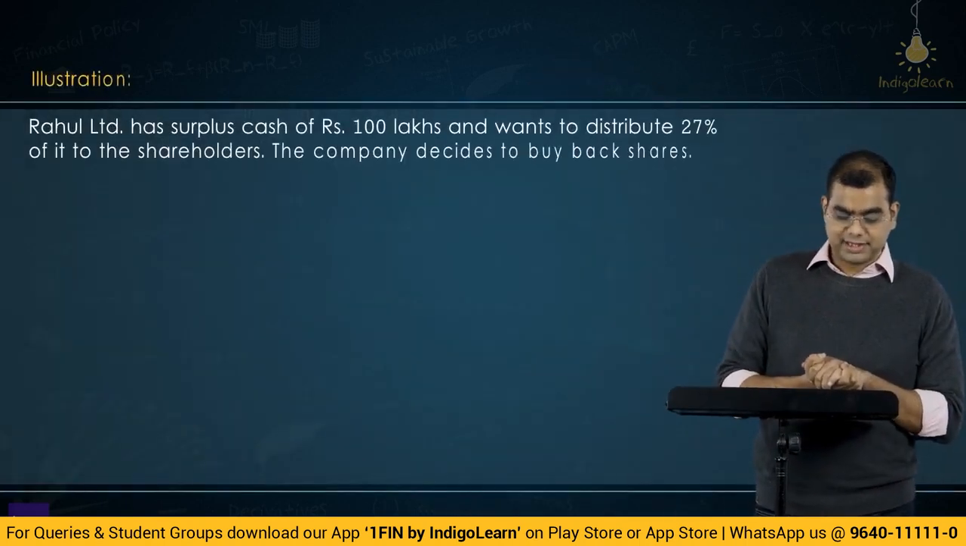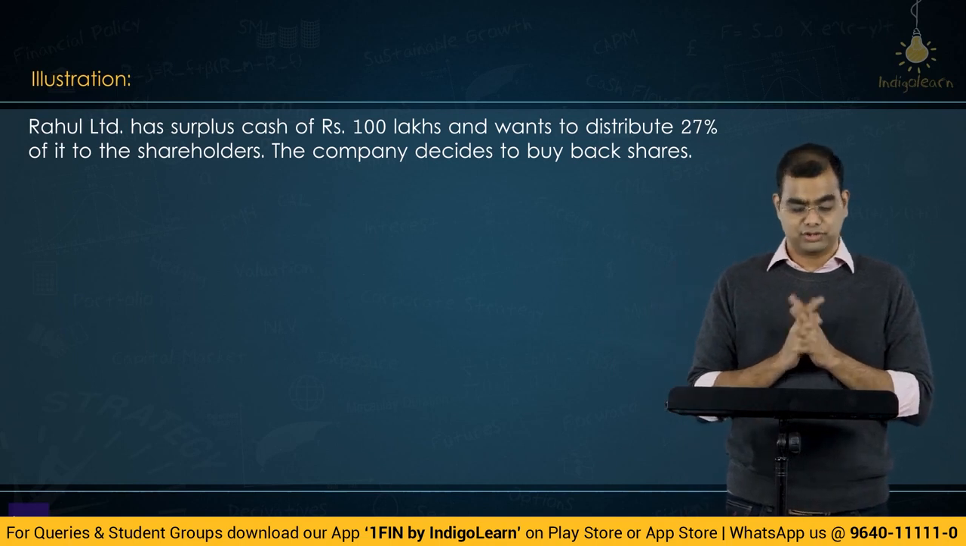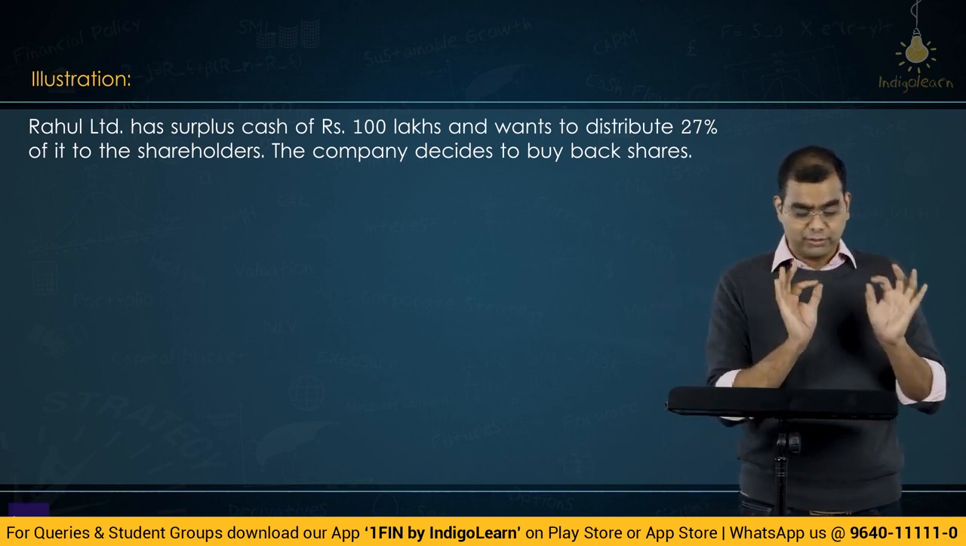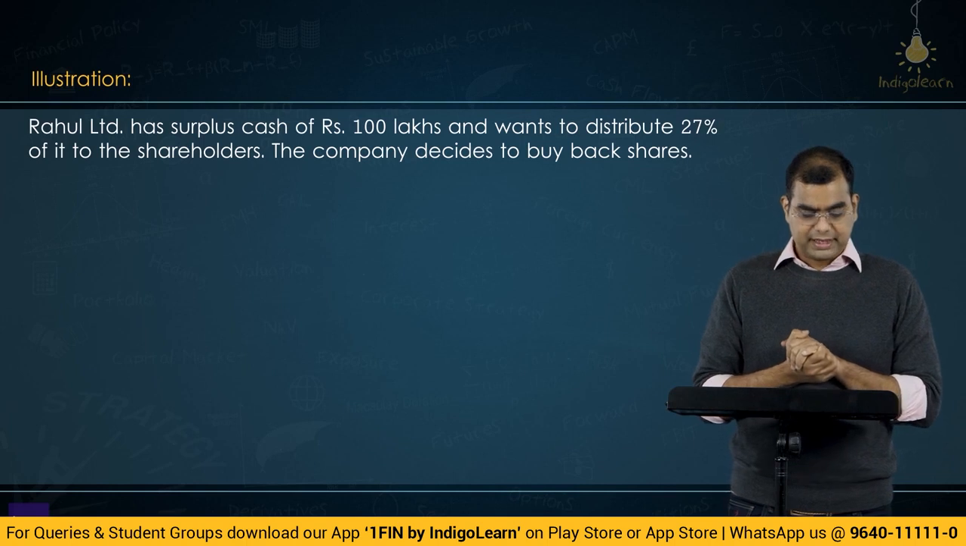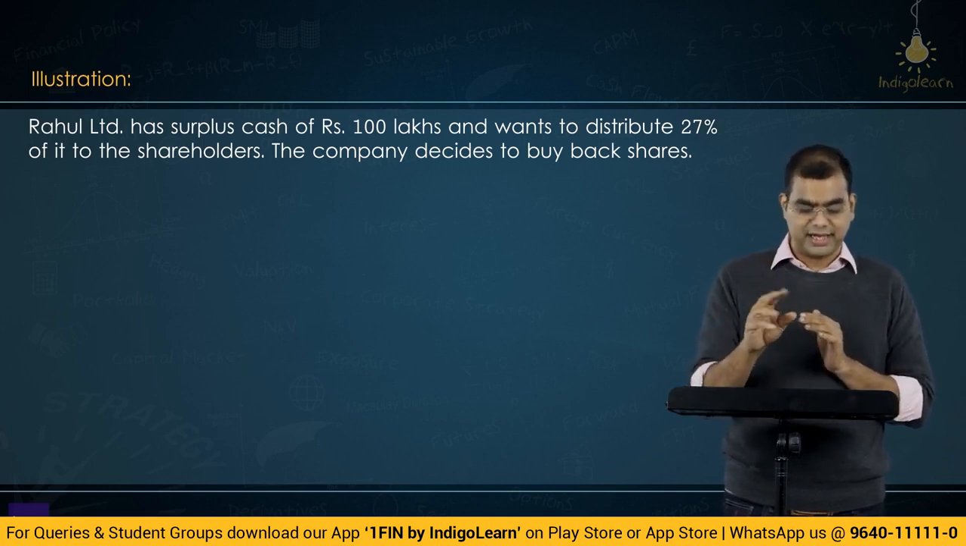So friends, now let us look at the next problem. Rahul Limited has surplus cash of 100 lakhs and wants to distribute 27% of it to the shareholders. Okay, 100 lakhs wants to distribute 27%. Let us remember that. The company decides to buy back the shares. So distribution means they will buy back 27 lakhs worth of shares.